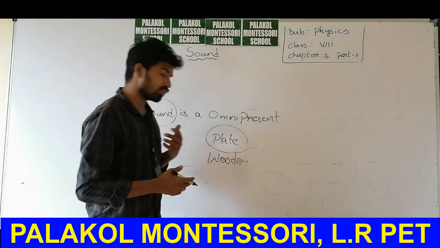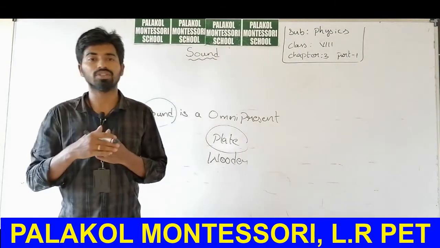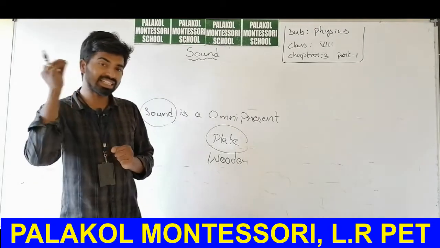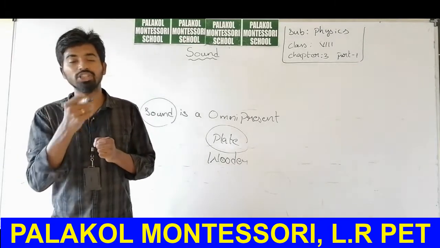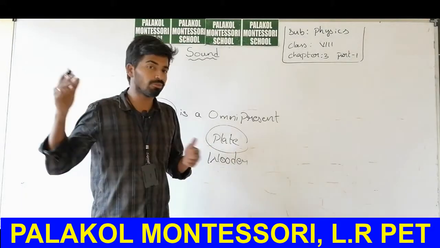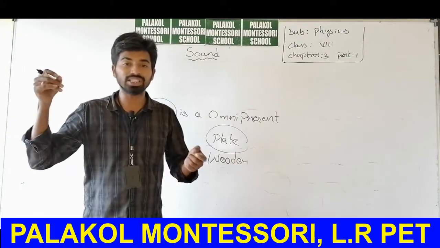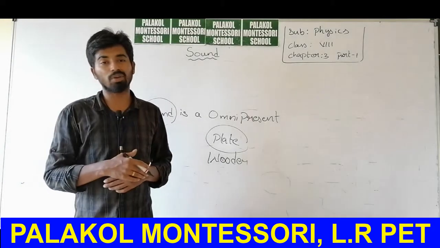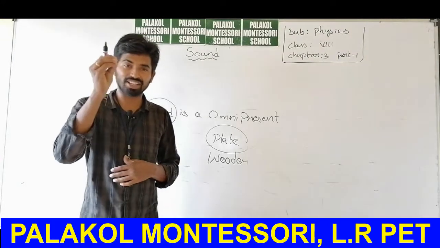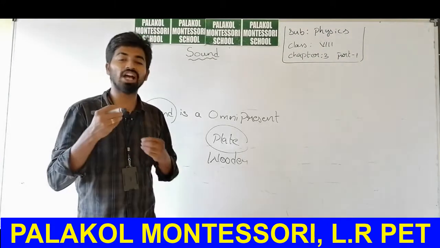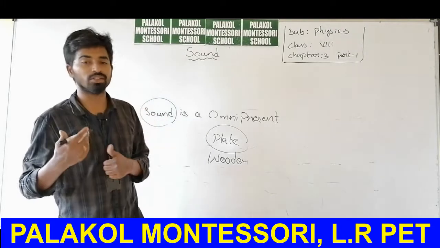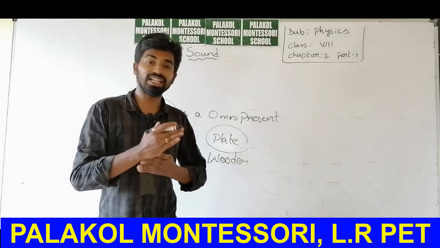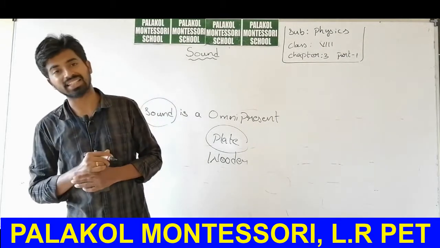You are very well acquainted with sounds; sound is associated with your lives. That's why by hearing the sound, you can predict which object causes it. If a plate fell down, you can say that sound was obtained from a utensil. That sound was obtained from a wooden block. In this way, you can easily identify different sounds. Why? Because you have so much experience with sounds from your daily life, so you can distinguish and predict from which object the sound was created.